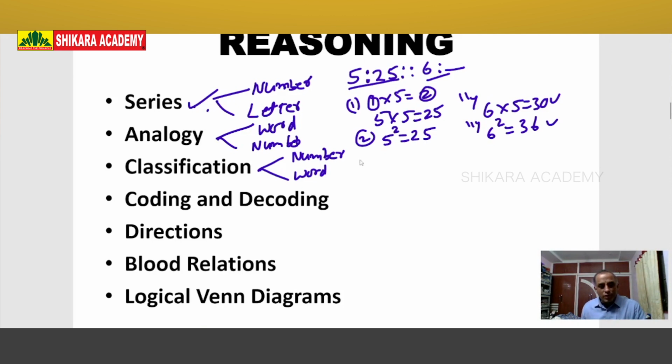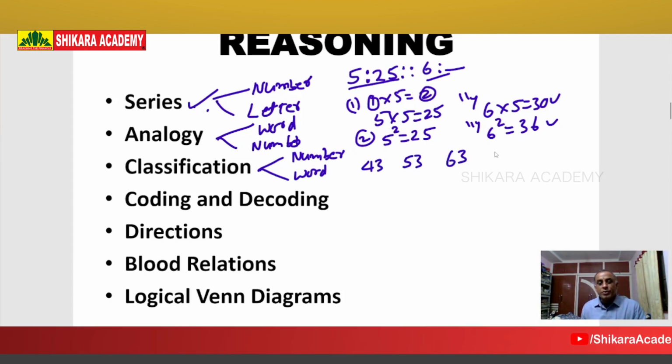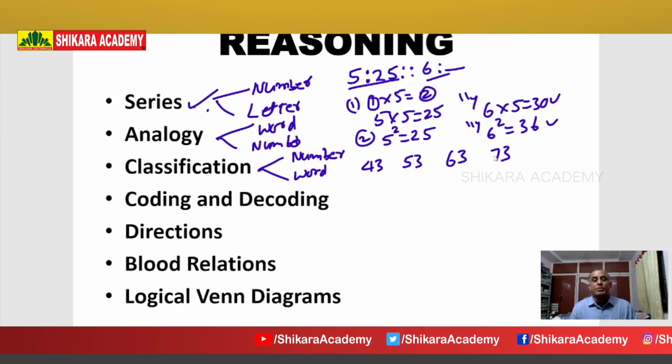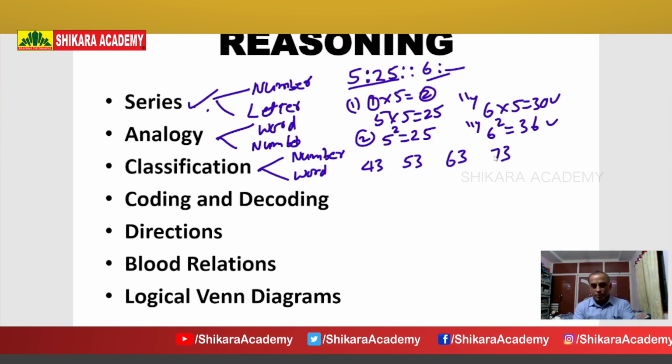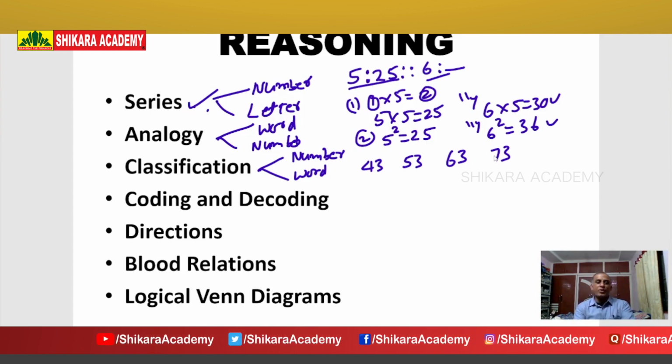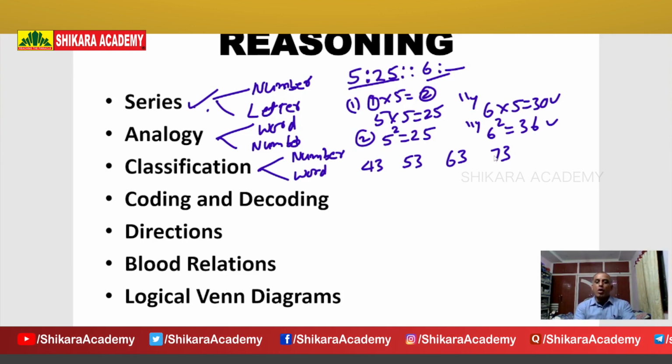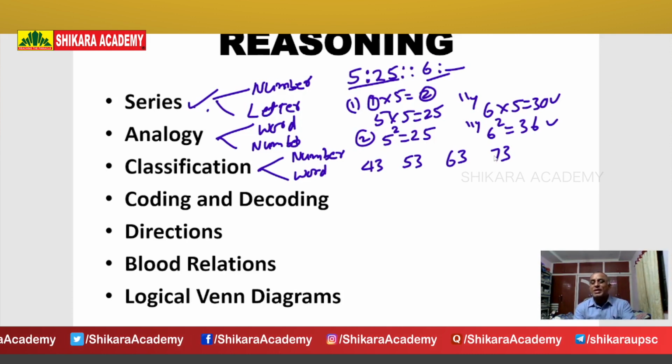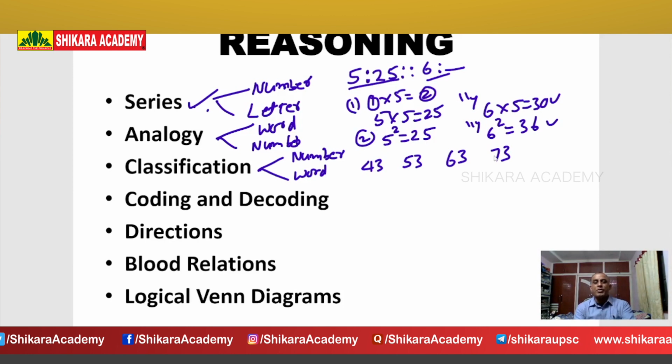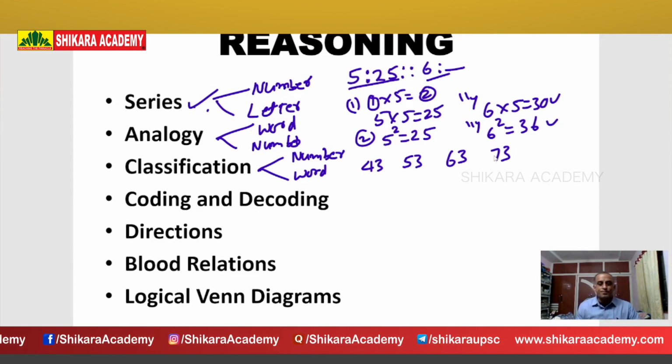So here I will give one example. Listen here. One example: 43, 53, 63, 73. In preliminary examination, just select the answer, then you will get 1 mark. But in mains examination, write the answer with explanation. So here, total 4 numbers are there. All are 2-digit numbers, and all end with 3. The last digit is always the same 3. But what is the common feature?